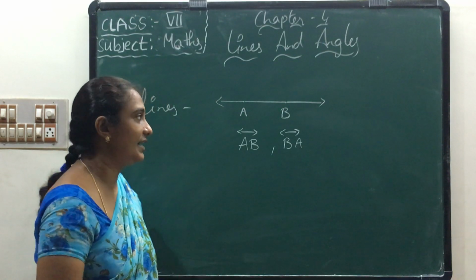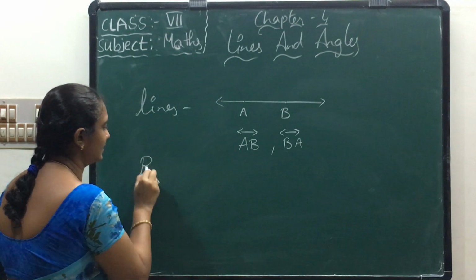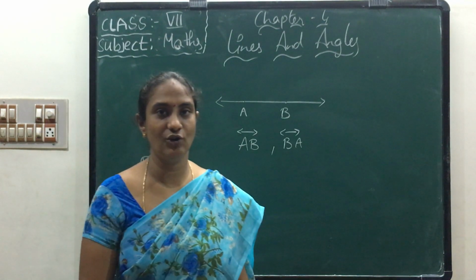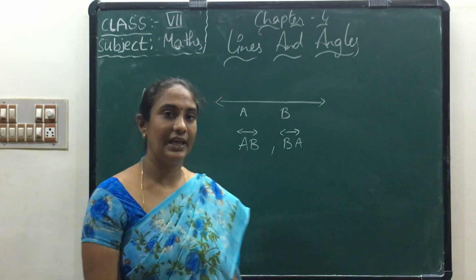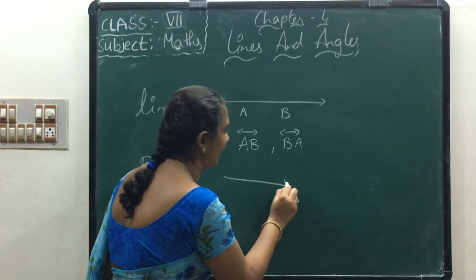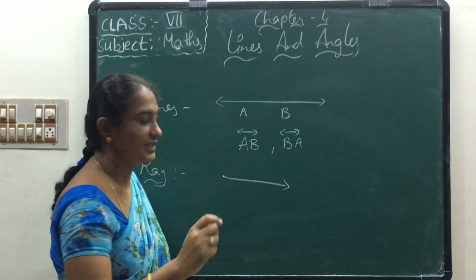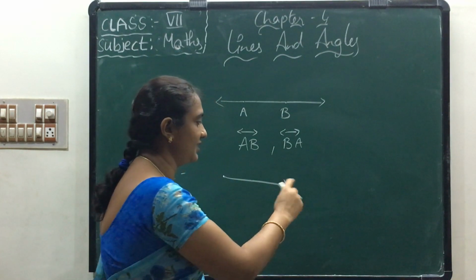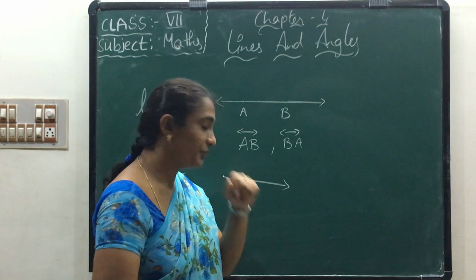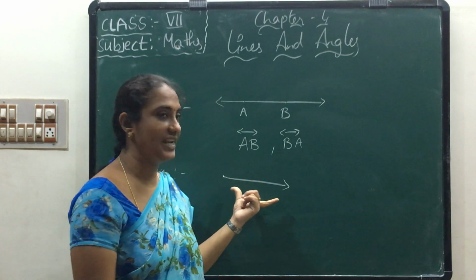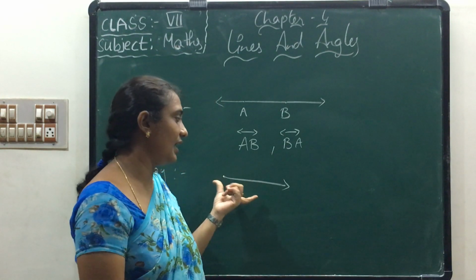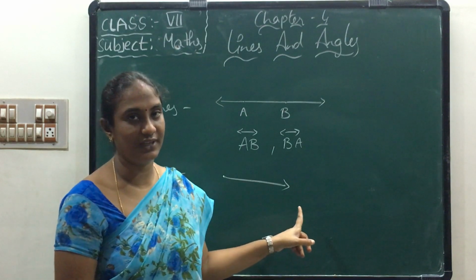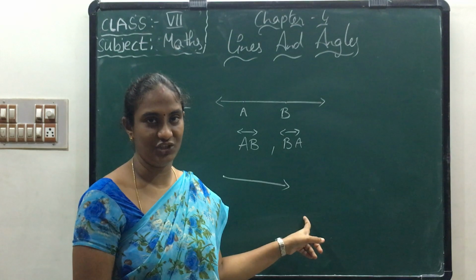Now let us see the ray. What is the meaning of a ray? A ray has only one end point. On the other side, we can move. How much distance we want, we can move. It does not have any definite length. A ray has only one end point. On the other side we can move. That is our wish.